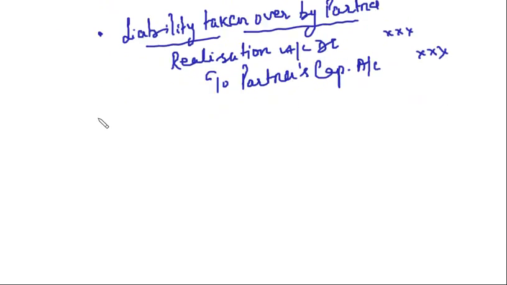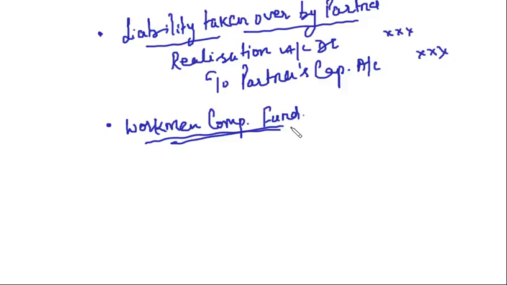Then we discussed workmen compensation fund. There were various cases. Taking a very simple case that there is no liability against the workmen compensation fund, we said this whole workmen compensation fund will be transferred to partners' capital accounts.